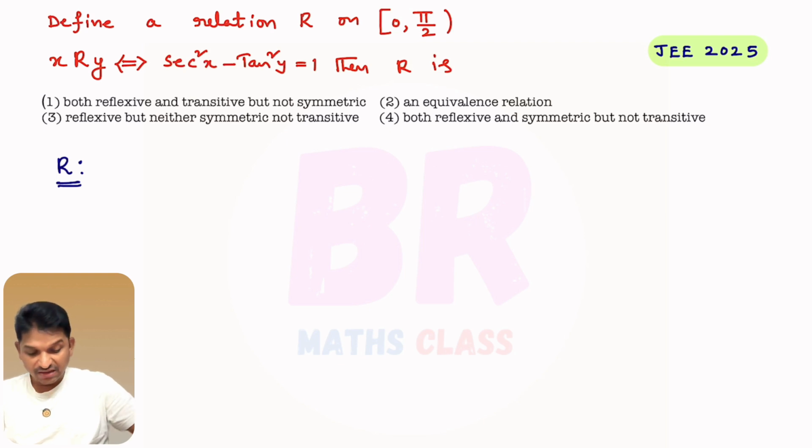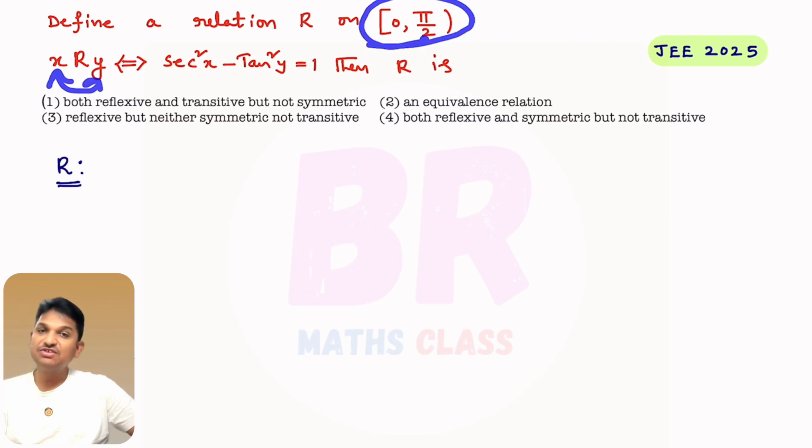Here, what are X and Y? X, Y, the relation is defined on this set. X, y lies in this interval. X value you can take any number in this interval. Y value also can be taken any number in this interval.